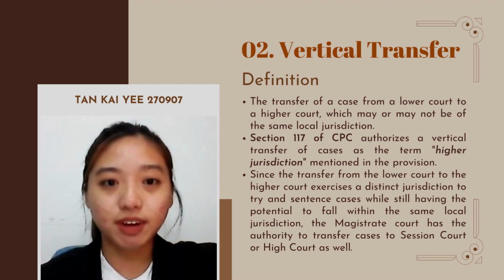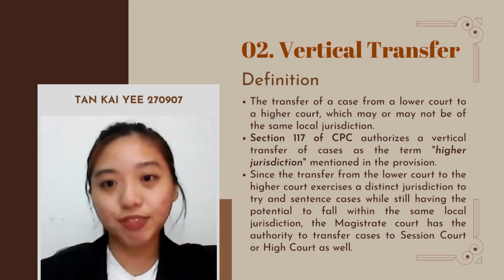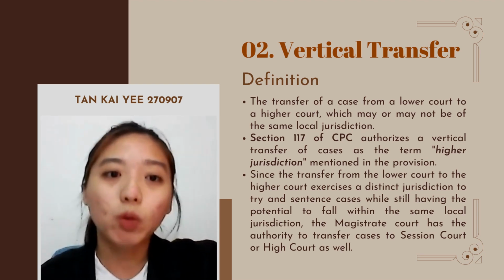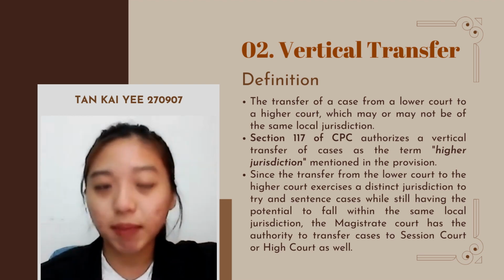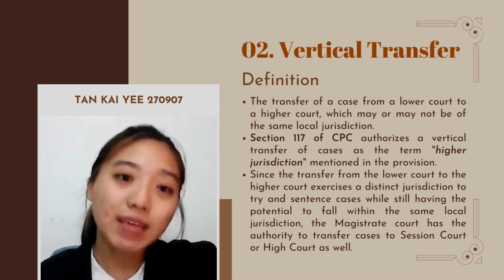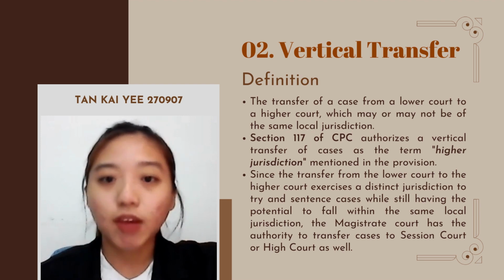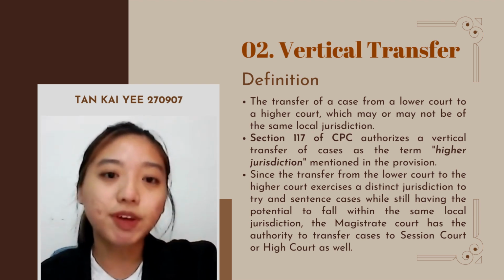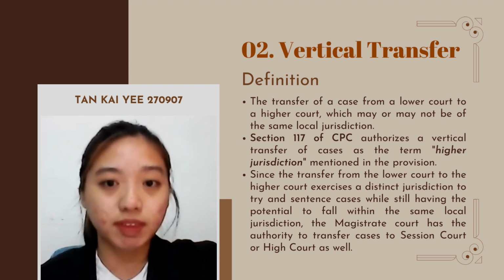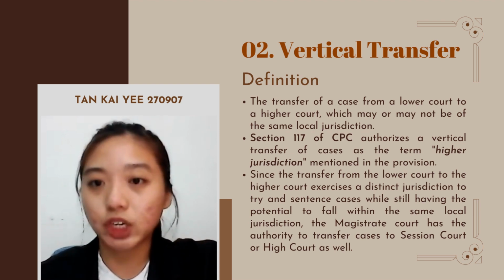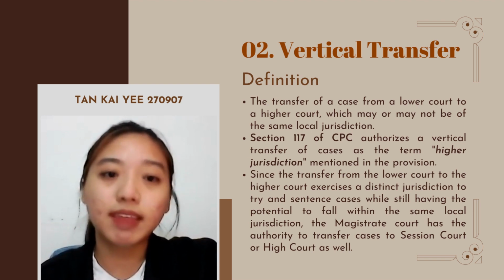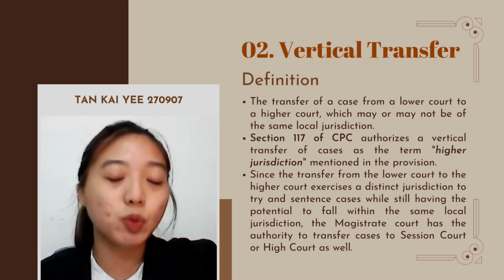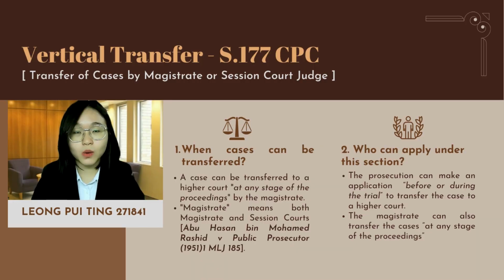The vertical transfer refers to the transferring of a case from a lower court to a higher court, which may or may not be of the same local jurisdiction. One example is the transfer of a case from a magistrate court to a session court or a High Court. As referred to in Section 177 of the CPC, the phrase "higher jurisdiction" mentioned in this provision indicates that the provision refers to the vertical transfer. Vertical transfer of a case can be found in Section 177 of the CPC.